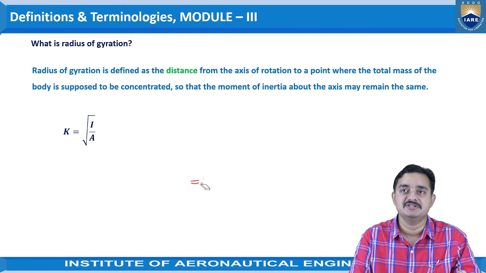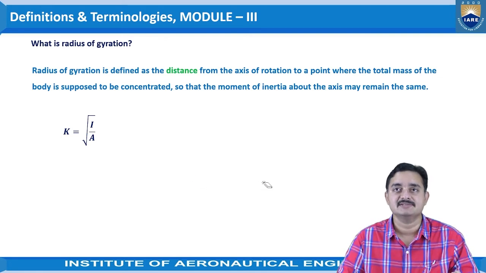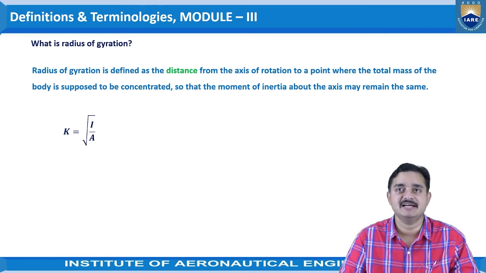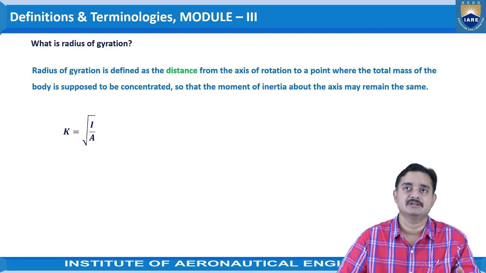Here the definition itself is given as: radius of gyration is defined as the distance from the axis of rotation to a point where the total mass of the body is supposed to be concentrated, so that the moment of inertia about the axis may remain the same. And the formula for this radius of gyration is k is equal to under root I by A, where k is the radius of gyration, I is the moment of inertia, and A is the area of the given object, right?